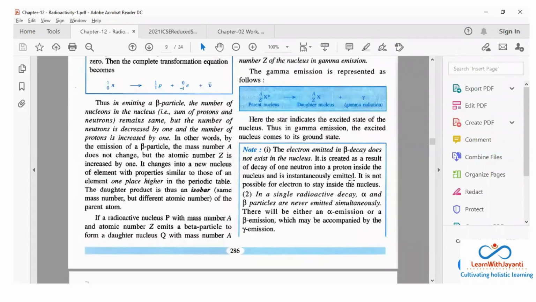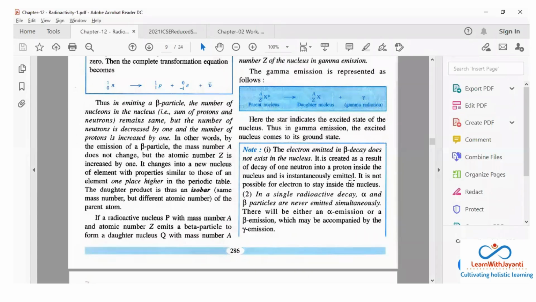So in a single radioactive decay, alpha and beta particles are never emitted simultaneously. Okay, there will be either an alpha emission or a beta emission, which may be accompanied by the gamma emission. Okay, मतलब कभी alpha होगा तो कभी beta तो वैसे. But yes, gamma can be there along with any one of them. ठीक है, fine. तो alpha particle क्या होता है?